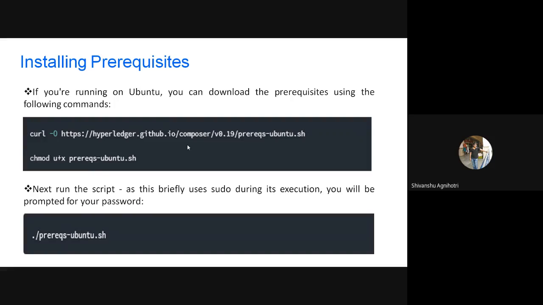For example, if you are using Composer version 0.20 and Fabric version 0.19, that is not going to work and you will get an error. If you use Composer version 0.19, your Fabric version should also be 0.19. If you use Linux, all of these errors will not be there, so I will suggest you use Linux for development purposes.